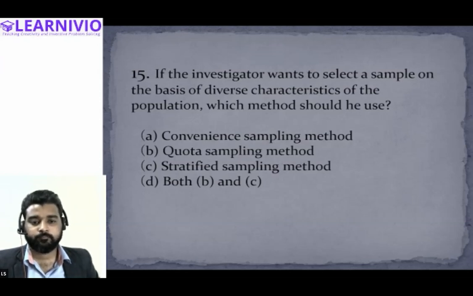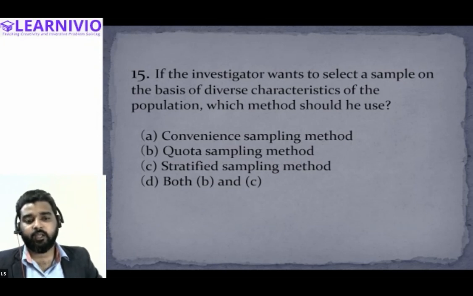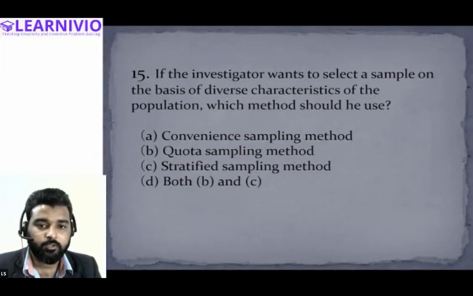Sir, both B and C. Both B and C. Convenience sampling, sir, quota sampling. All right, quota sampling and stratified sampling, correct. Because in both these methods, we categorize the data into different characteristics. We divide the entire population on the basis of different characteristics, right? And after categorizing it into different groups, we select a certain number of items from each group. So the correct answer of this question should be D, both B and C.